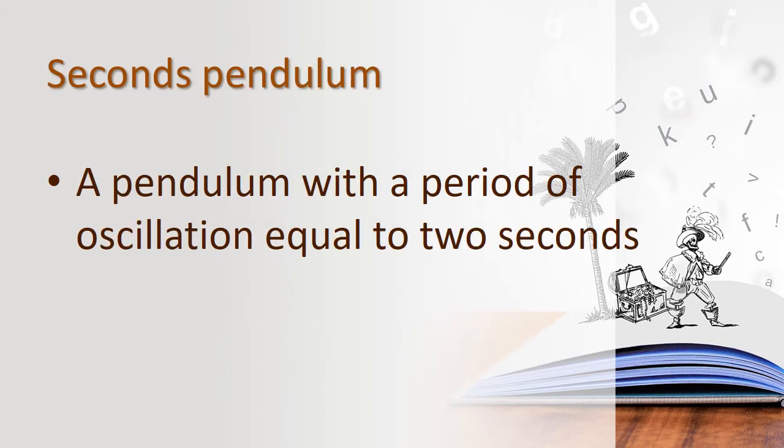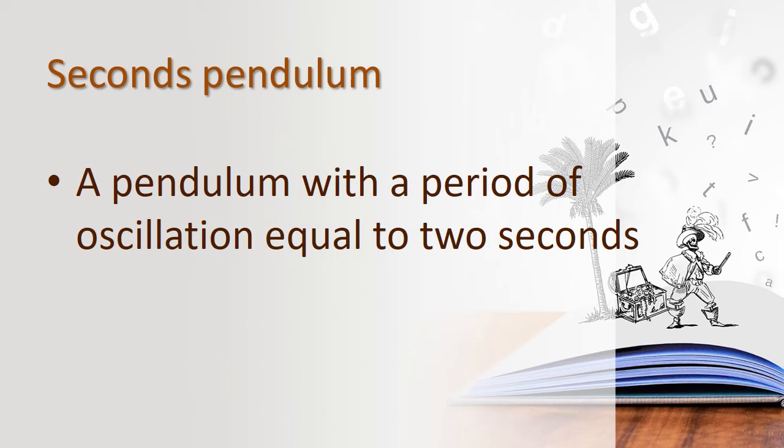And then we have factors affecting the time period as the next topic. So children, I will teach you that topic in the next class, and then we will see about seconds pendulum. We have already said, children, that frequency means the number of times it is oscillating, counted in a second. That is called frequency.